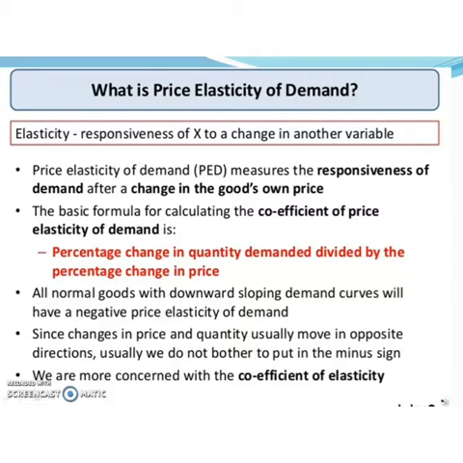All normal goods with a downward sloping demand curve will have a negative price elasticity of demand. Why? Because there is a negative relationship between price and quantity demanded. So we will always get a negative elasticity of demand. We are more concerned with the coefficient of demand, that is the degree of demand also.